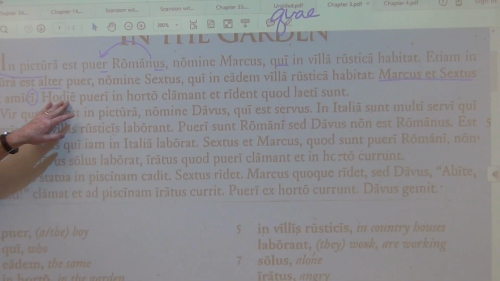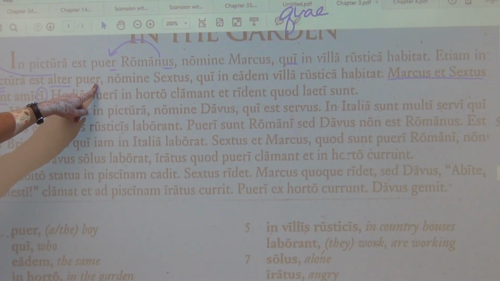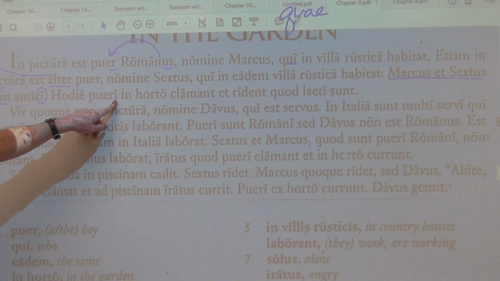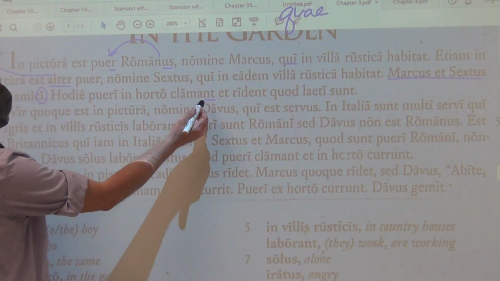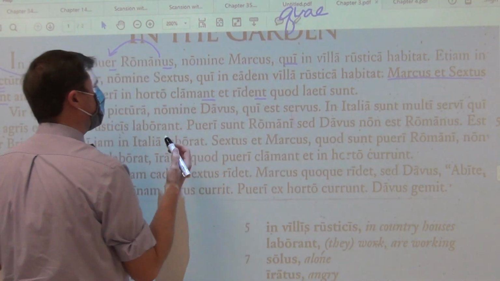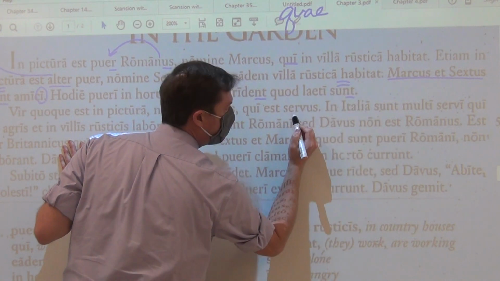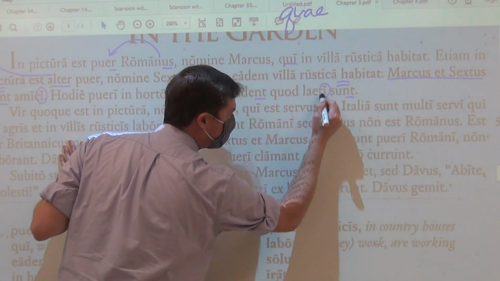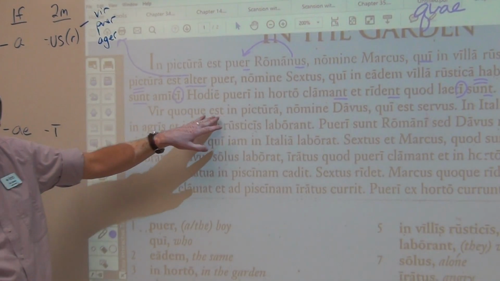Hodie. Today, the boys. You see a singular boy, puer, versus the boys. The boys, and the boys are they, not a he. They shout in the garden, and they laugh in the garden, because they, those masculine plural ones, are happy. You see the laeti. That is now going to be masculine. Vir quoque est in pictura.